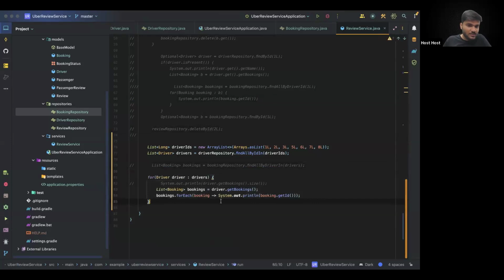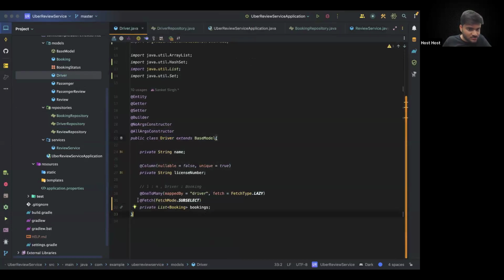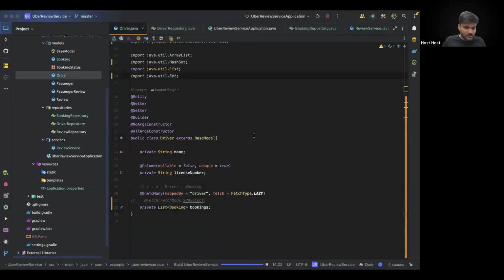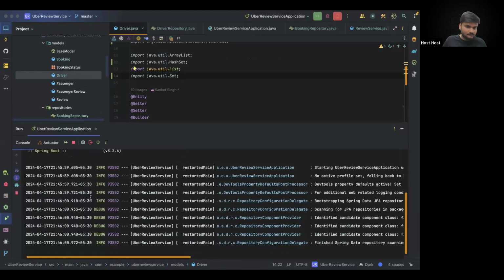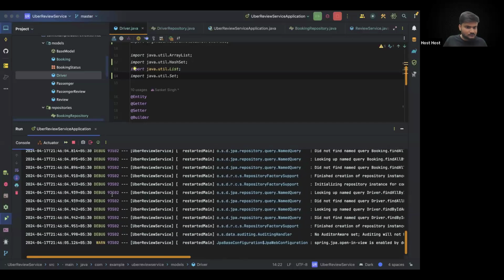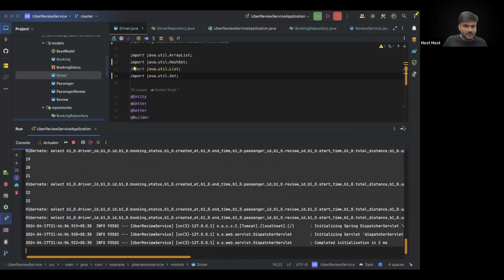So instead of implementing it ourselves, inside the driver model, we have to mention fetch mode as subselect. There are multiple fetch modes. One is the select mode, that is the default mode. If you don't mention any fetch mode and now you execute the query, let's see what happens. You can see individual queries are being executed, right?